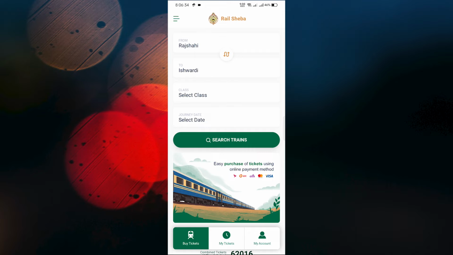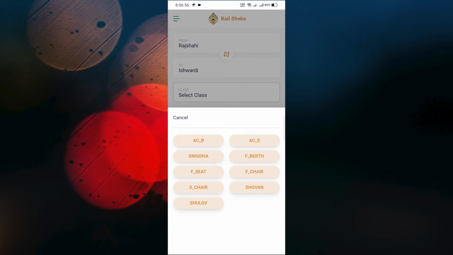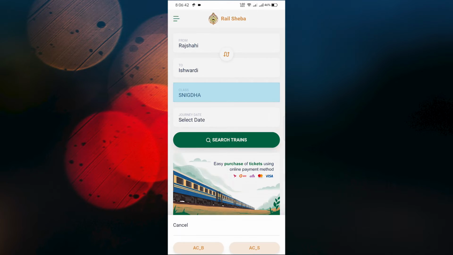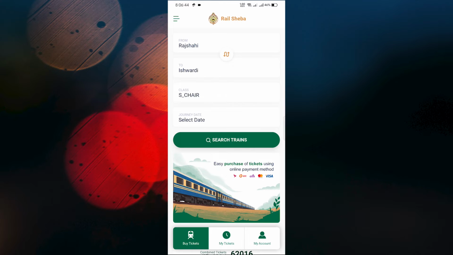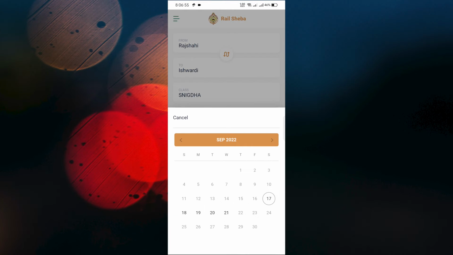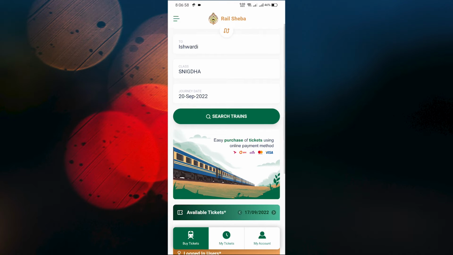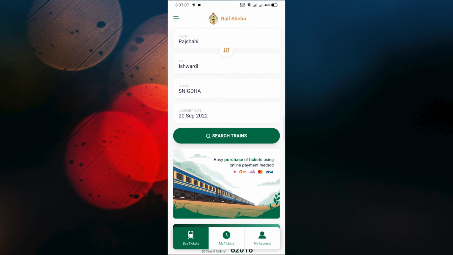Then you have to select your class. If you want to travel with AC, you can select Snigdha, or if you are happy with non-AC, you can select S Chair. So I'm selecting Snigdha. And lastly, you have to mark the date you want to travel. Let's say you will travel on 20th September. After completing all of this, let's click Search Trains.